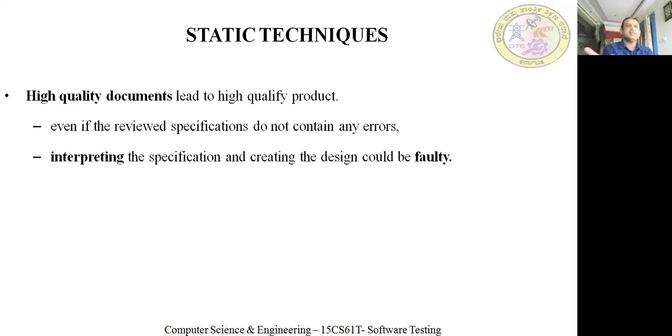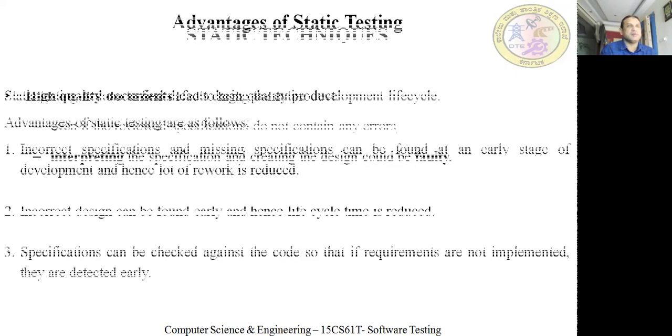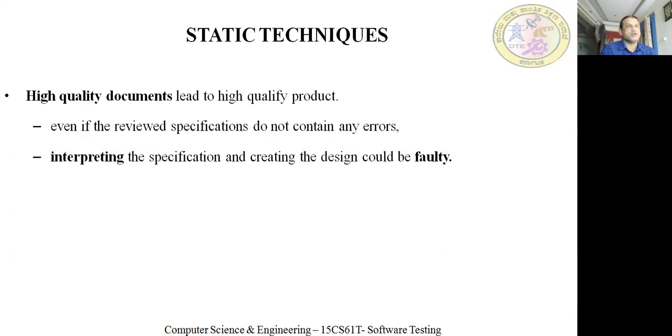Sometimes when we are designing, the design may be wrong. Even if the reviewed specifications do not contain any error, interpreting the specification and creating the design could be faulty. These are some of the concepts about static techniques.